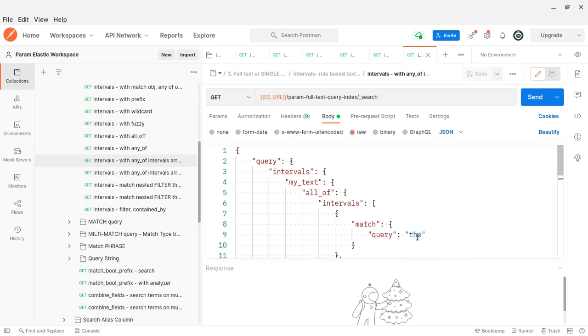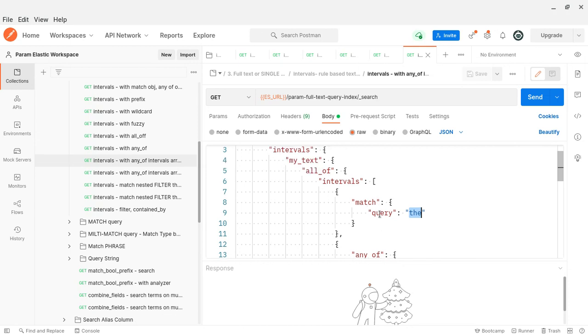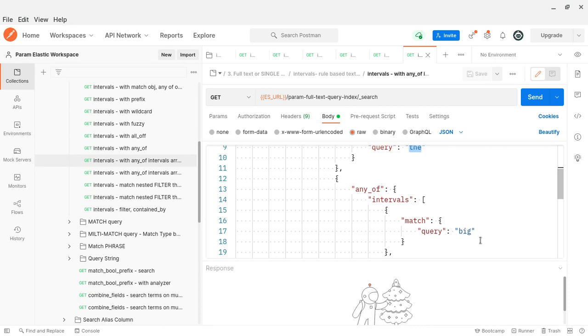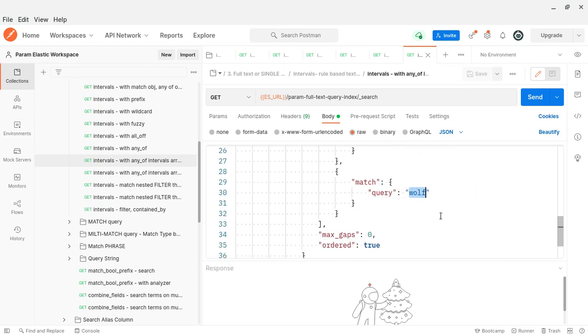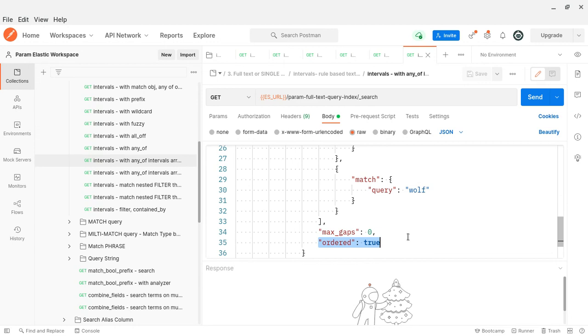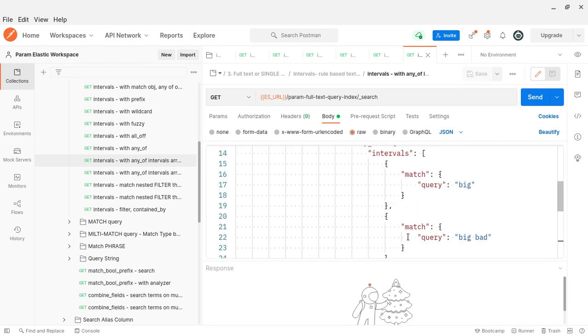I'll explain what the query is. It should start with all_of, but here the order is not specified, keep that in mind. Then it should start with any_of, where it can be big or bad, either one matched. Then the document will be returned. But unfortunately, there is a pitfall: if there is big bad and both start with big, you will never get big bad.